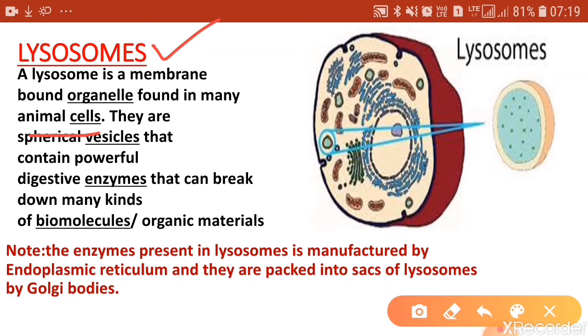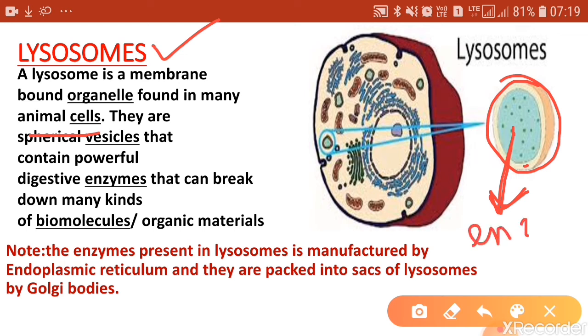Lysosomes are spherical vesicles. These are spherical, membrane-bound organelles which contain powerful digestive enzymes. Internally, the lysosomes are filled with digestive enzymes which can digest all kinds of organic material or biomolecules. The enzymes present in the lysosomes are made by the endoplasmic reticulum.